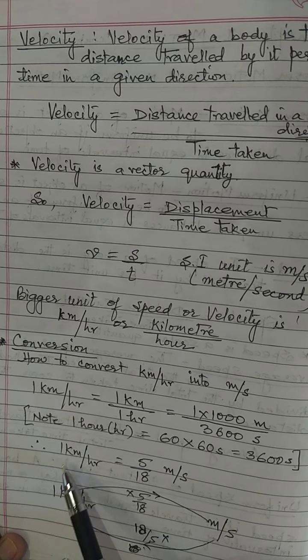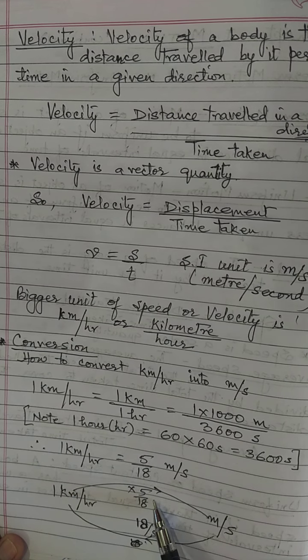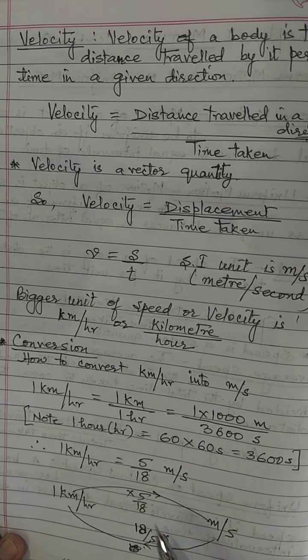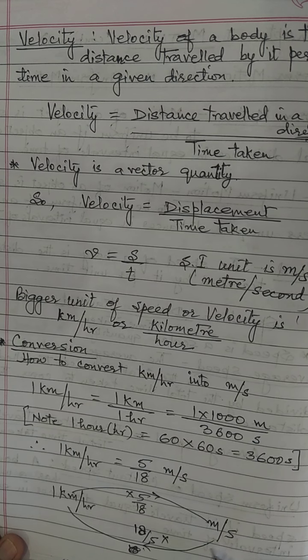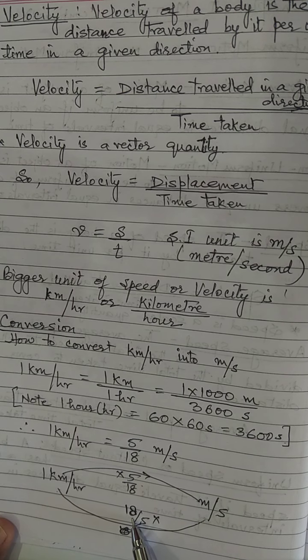So if we have to convert kilometer per hour into meter per second, we will multiply by 5 by 18. And in case we have to convert meter per second into kilometer per hour, then we will multiply meter per second by 18 by